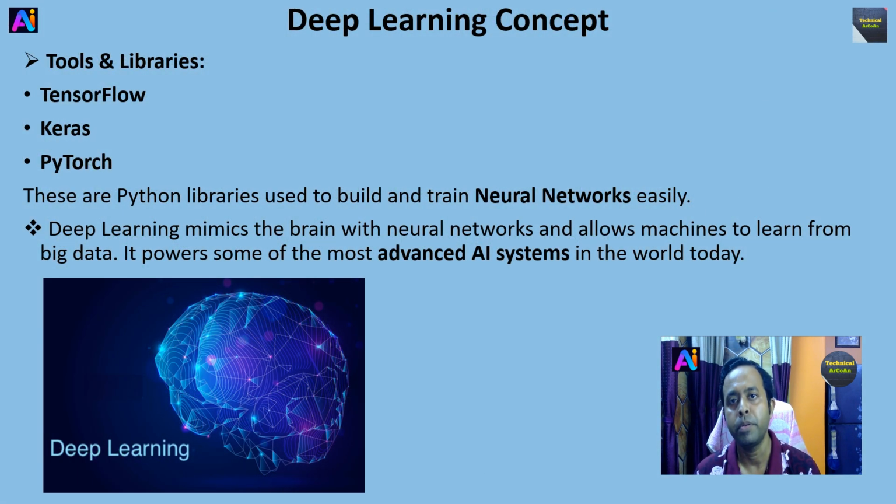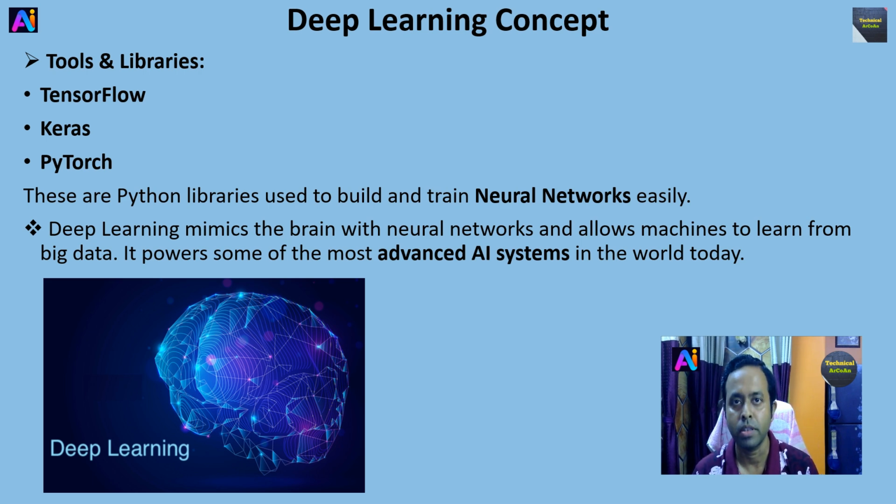Now I'm talking about the deep learning concept. The tools or libraries actually used for Python: one is TensorFlow, another is Keras, another is PyTorch. TensorFlow was developed by Google in 2015, and Keras is a submodule of TensorFlow, and PyTorch was developed by Facebook, which is now known as Meta, in 2016, okay?